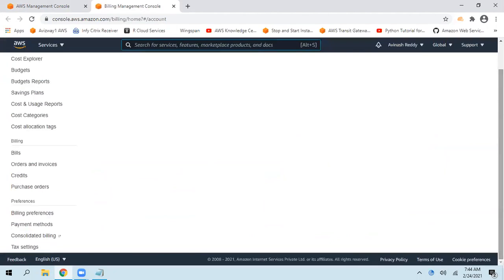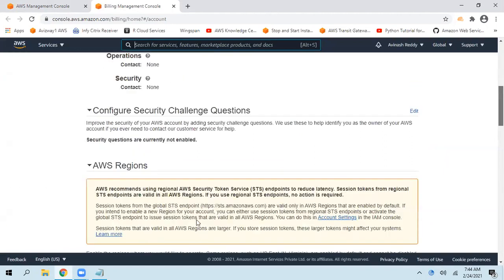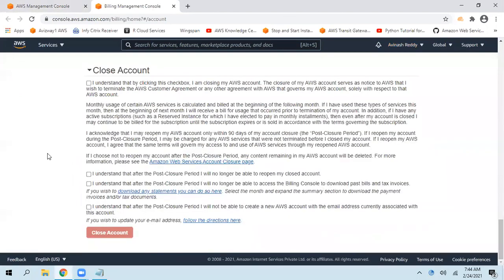When we scroll down to the bottom, see here, the close account option is there. Simply selecting these checkboxes and clicking close account, your account is gone.